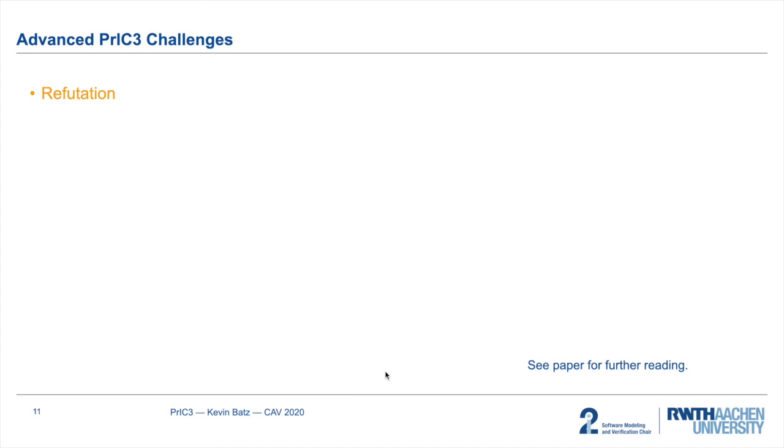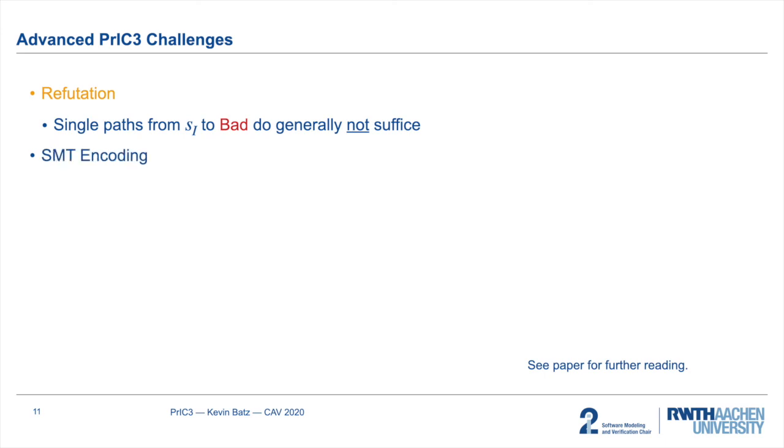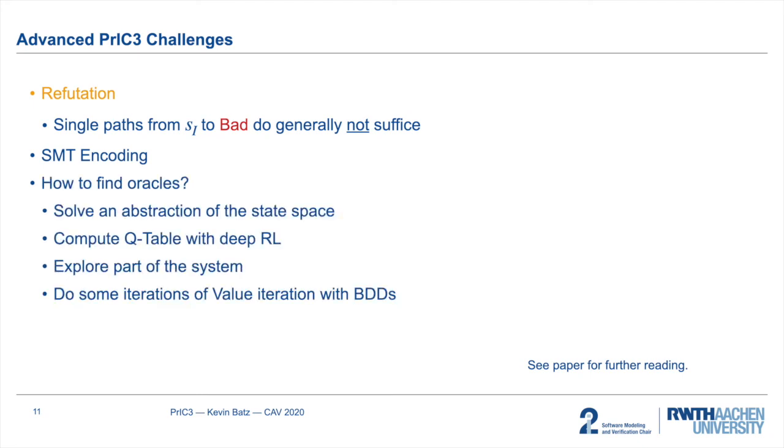Advanced PrIC3 challenges include, for instance, refutation. So what does our algorithm do if the threshold probability lambda is smaller than the actual one? And this was also a challenge because for probabilistic systems, a single path from the initial state to some bad state does generally not suffice in order to refute an upper bound. Furthermore, as mentioned in the beginning, we developed an SMT encoding to operate on program level, and we also asked ourselves how to find good oracles, and I would like to invite you to read our paper for further reading